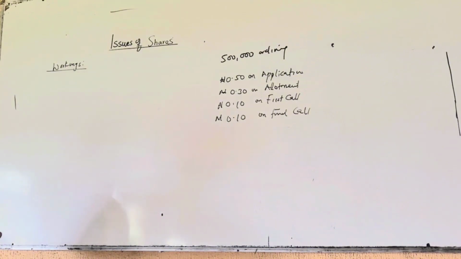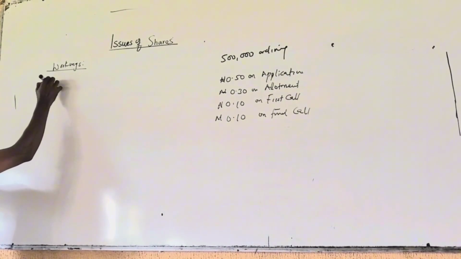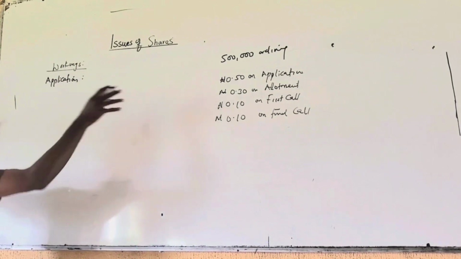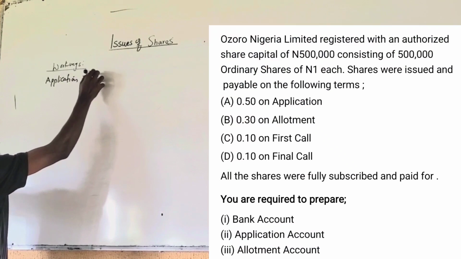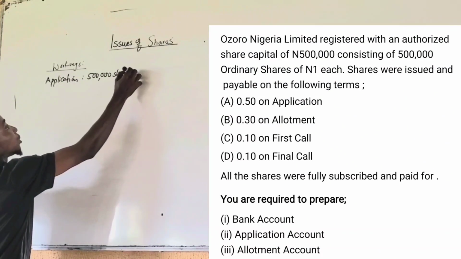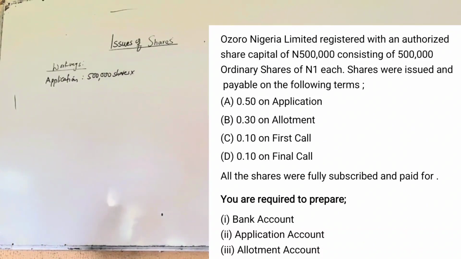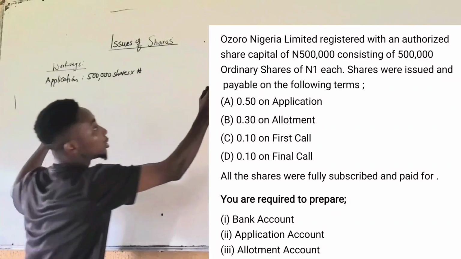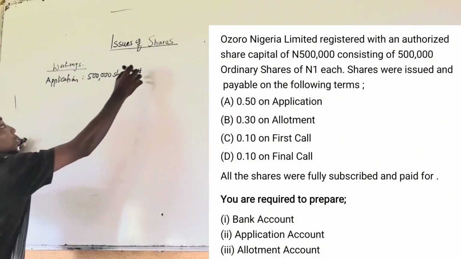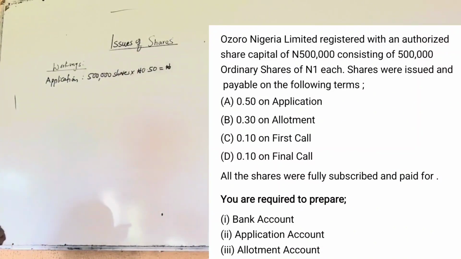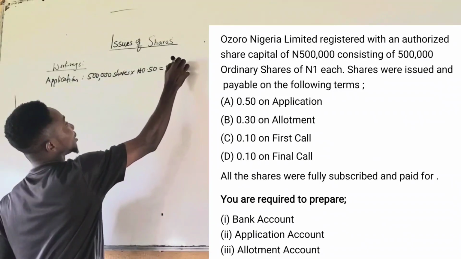So what you do, you calculate the application money received. Application. How many shares were allotted? 500,000. All were subscribed to. There was no oversubscription. Times how much do they charge for application money? 50 kobo. So 500,000 times 50 kobo. That will give us 250,000 naira.